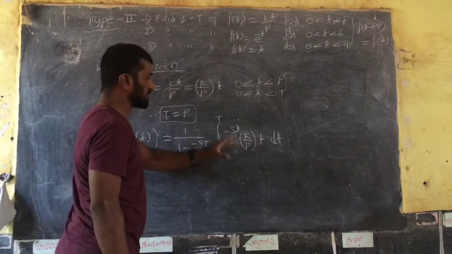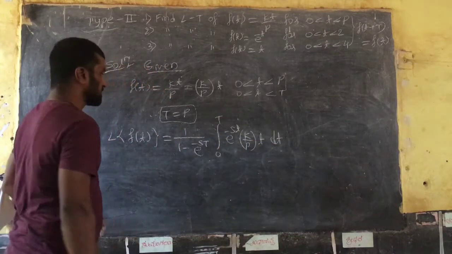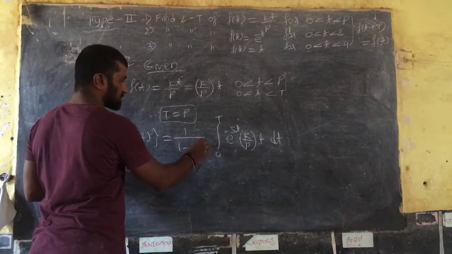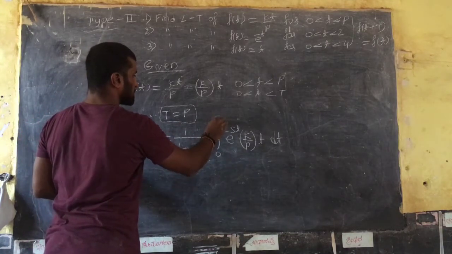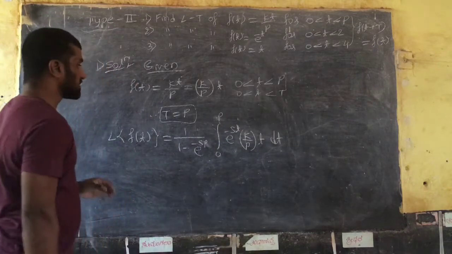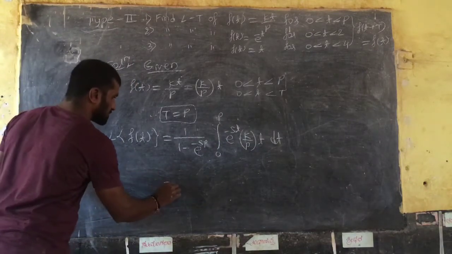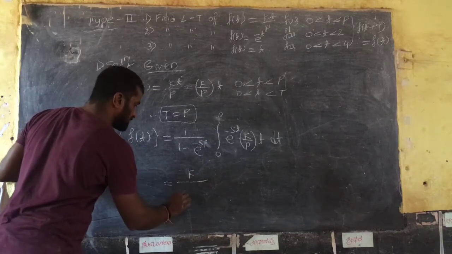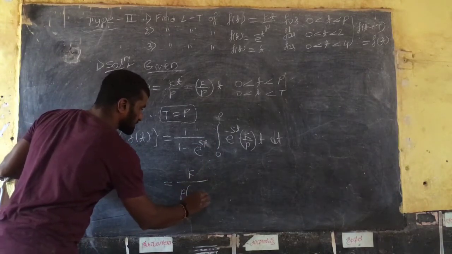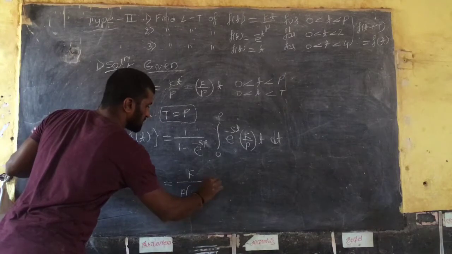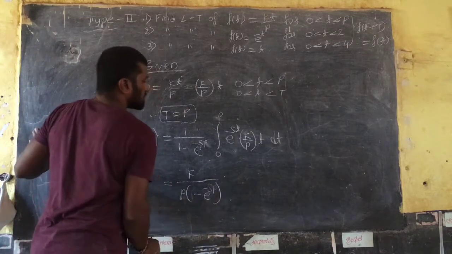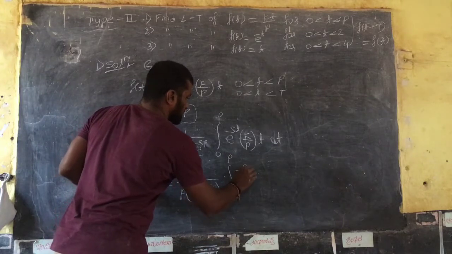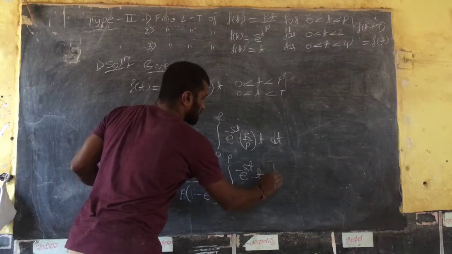The dt, whatever it is, must be kept inside the integral. So what is T in terms of p? I can replace, put T is equal to p. So the limits change to 0 to p. So next, that is equal to 1 divided by, so k divided by p, so into 1 minus e raised to minus sp, so into integration of 0 to p e raised to minus st into t into dt.